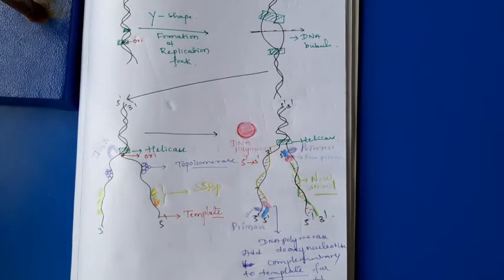The topoisomerase comes and attaches to the single stranded DNA. It releases the tension created by the opposite supercoiling of the single stranded DNA.